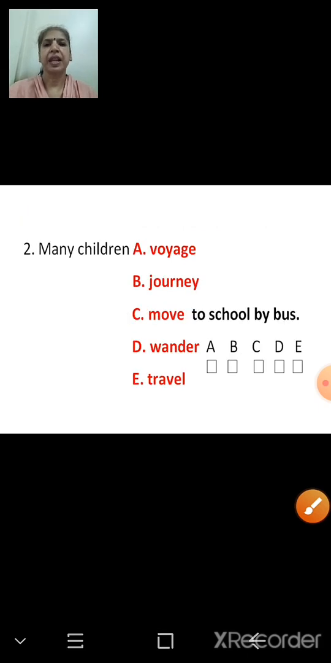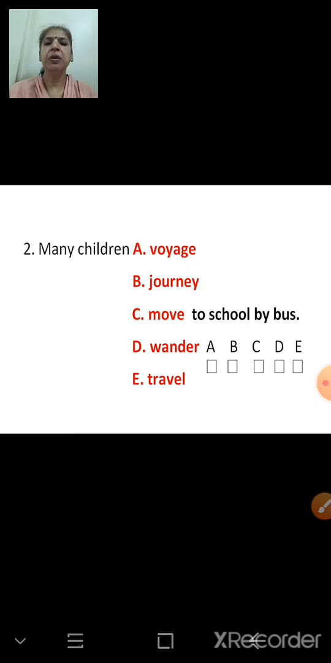Next. Many children dash to school by bus. A. Voyage. B. Journey. C. Move. D. Wander. E. Travel.